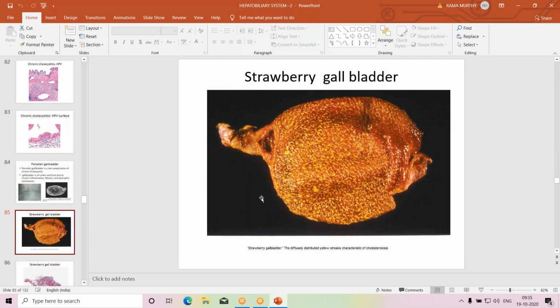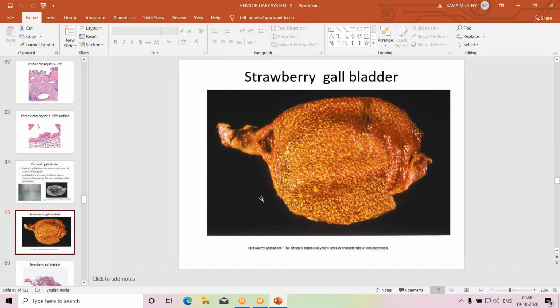Another interesting condition, a variant of chronic cholecystitis, is strawberry gallbladder. The mucosa shows a somewhat tiger skin appearance, with yellow stripes and specks. So this is the mucosal appearance in strawberry gallbladder.